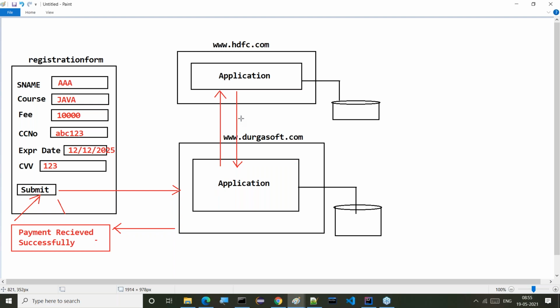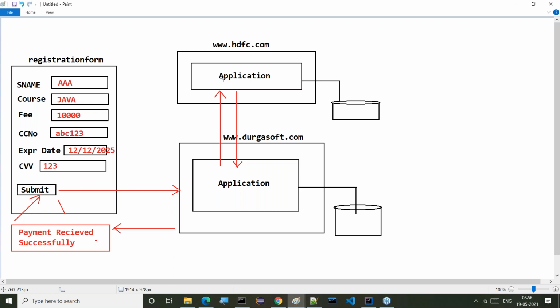Now all of you tell me once again, one more point. Whenever we click on the submit button, the total request will come to the Durgasoft application. The Durgasoft application requires bank services, so for the sake of getting bank services, it has to interact with the HDFC application. But now tell me, HDFC bank is providing transactions. That's okay. It's an account to account transaction, which it can do directly.